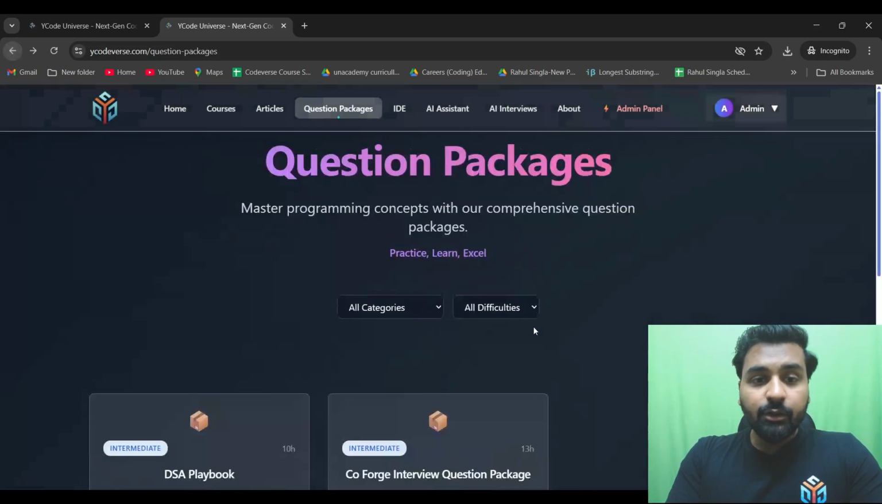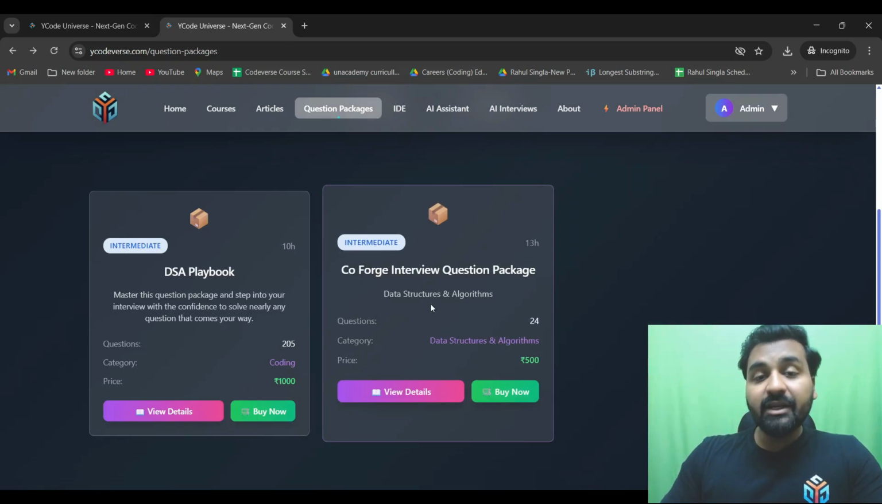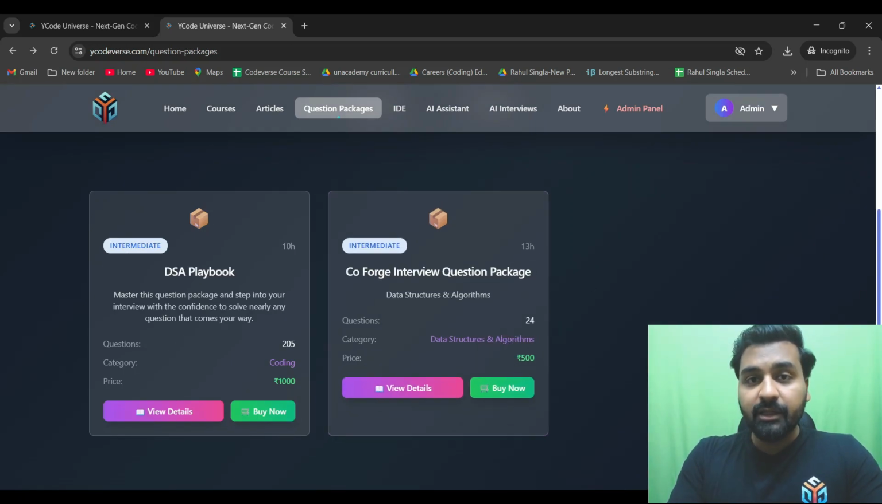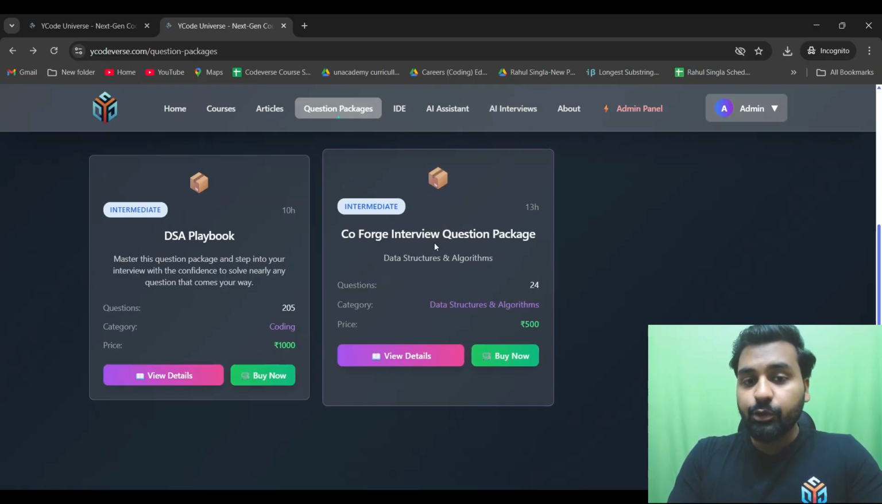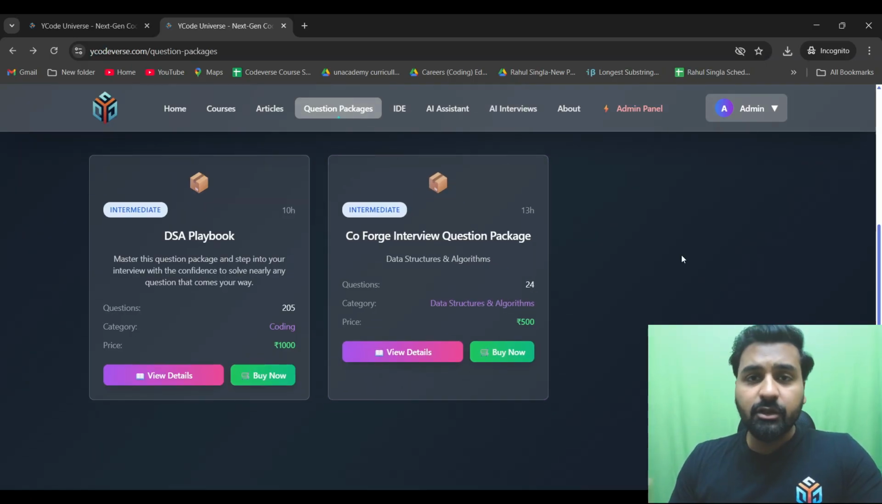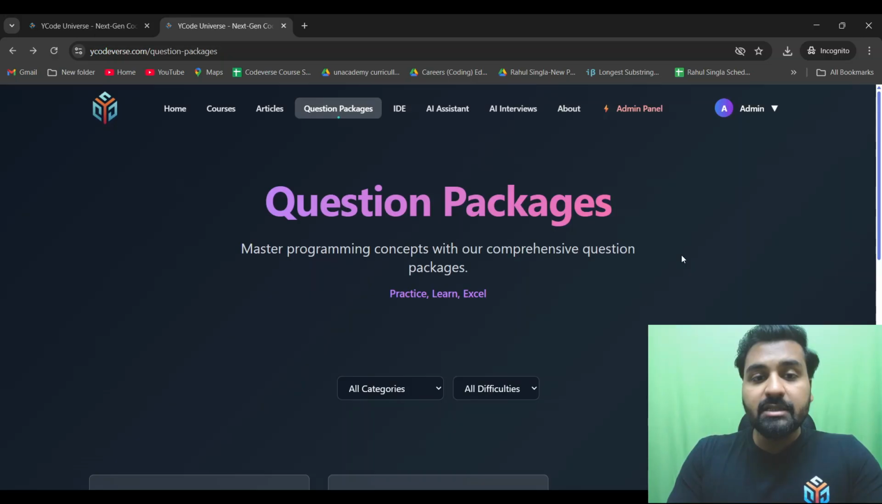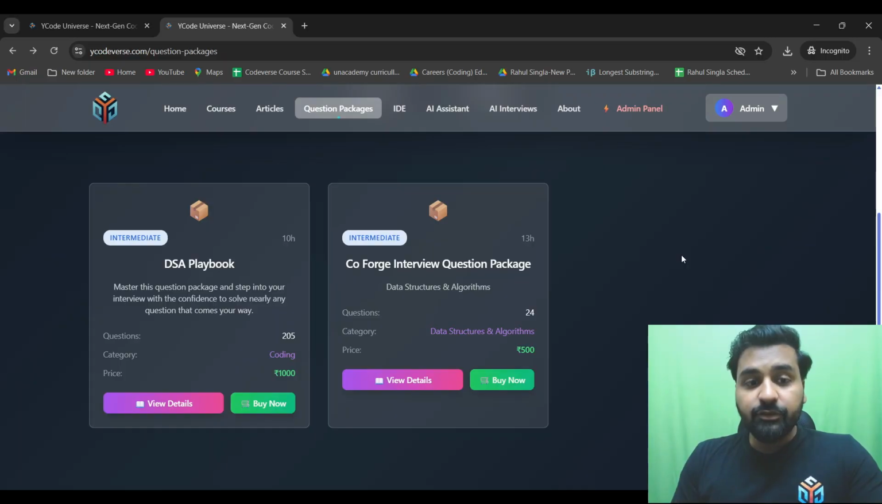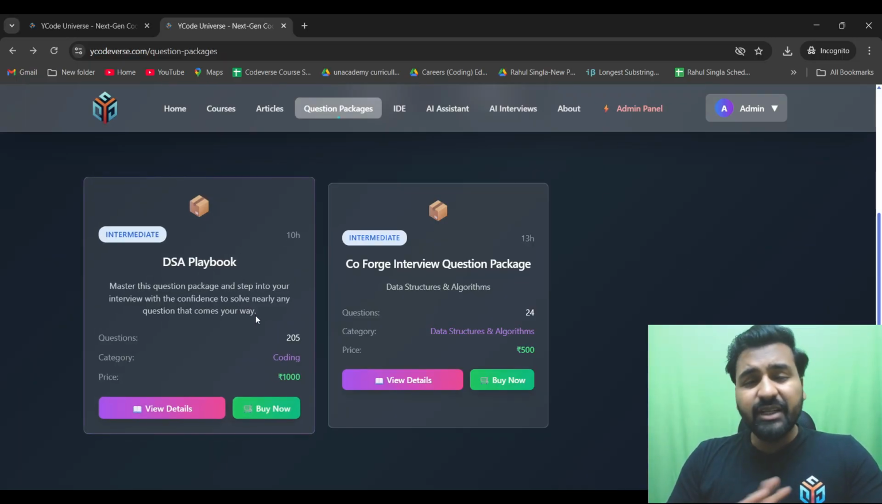Same way, you can see there are going to be different companies that are going to come here, like types of questions that a company can ask. This is Coforge, Amazon, Microsoft. All these questions are going to come soon. Okay, these packages are going to come soon. So just come to the website, explore question packages, and if you find it beneficial for you, just buy it. It is a very reasonable price and it is going to help you in the long run.